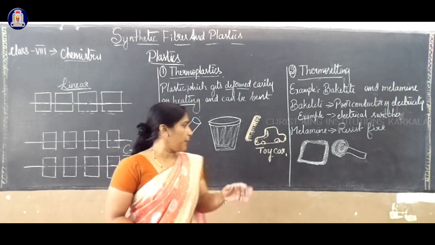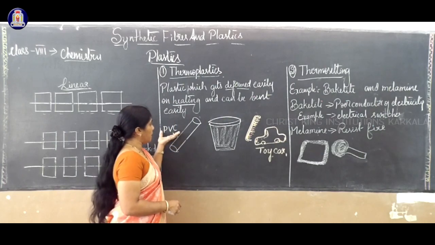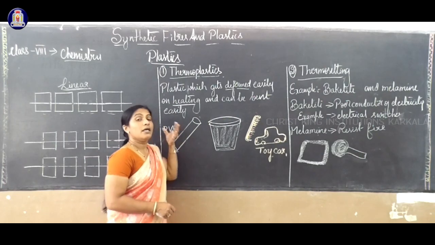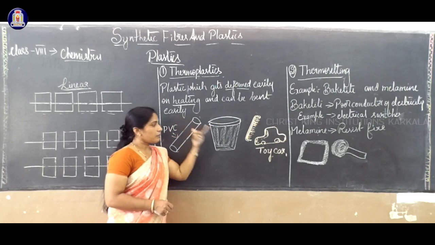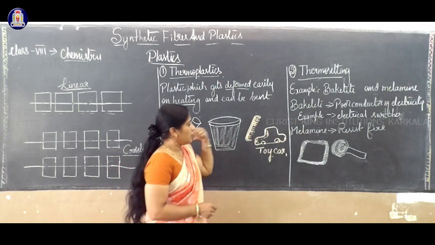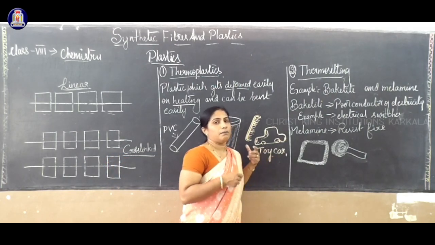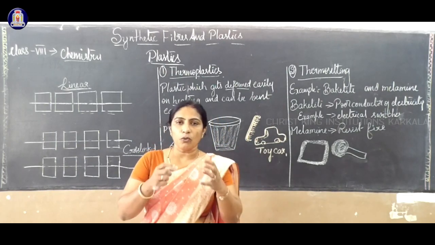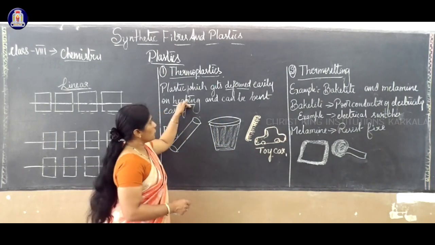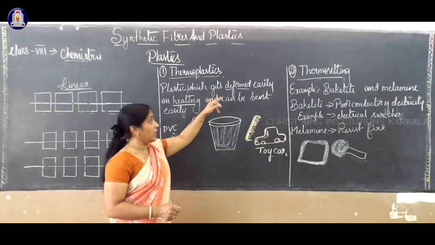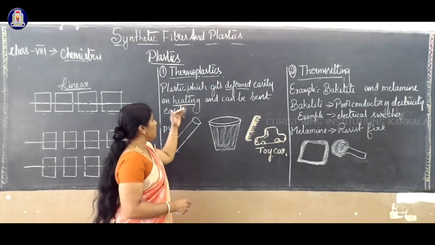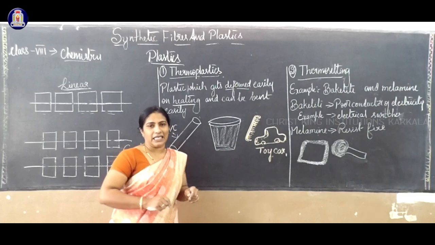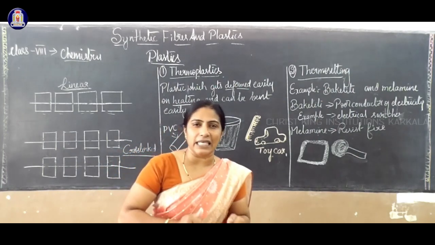For example, PVC, polyvinyl chloride, is also a plastic, or maybe your container, or a toy car, or a bike. If you heat, the shape will change, that is called deform, and it can be bent easily.